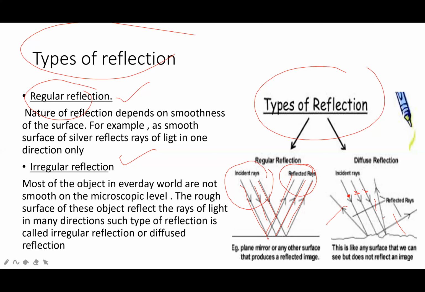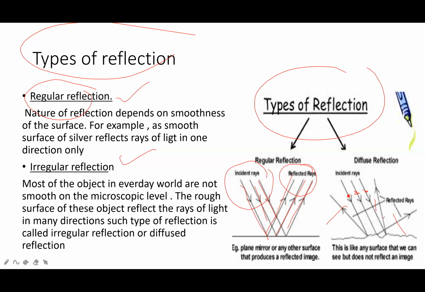For example, a smooth surface of silver reflects rays of light in one direction only. Irregular reflection: most of the objects in the everyday world are not smooth on the microscopic level. The rough surface of these objects reflects the rays of light in many directions. Such a type of reflection is called irregular reflection or diffused reflection.